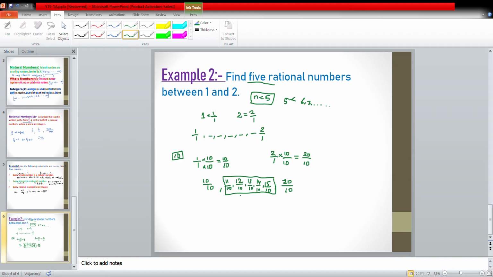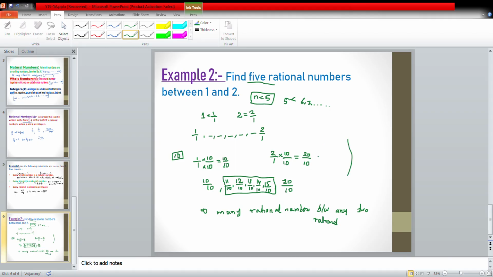So we get a finite number. If we take 100, 1000, 10,000, how many rational numbers are in between these two numbers 1 and 2? There are many, right? There are infinitely many numbers. So we can conclude from this that there are infinitely many rational numbers between any two rationals. Clear?